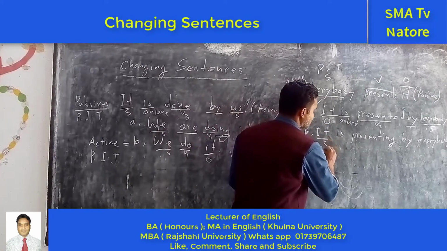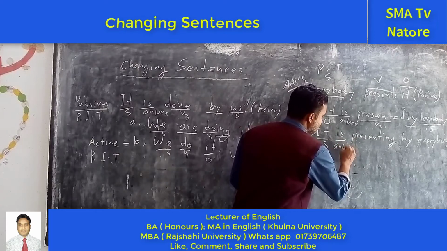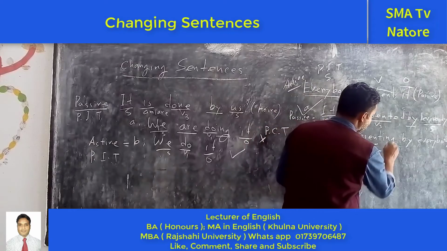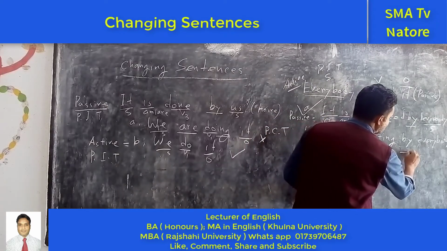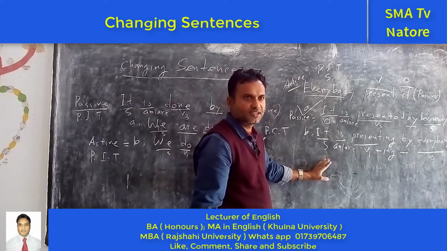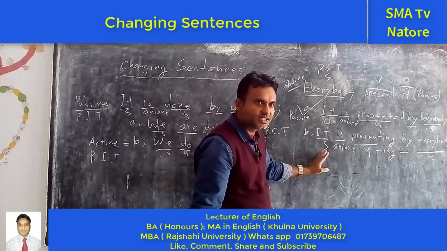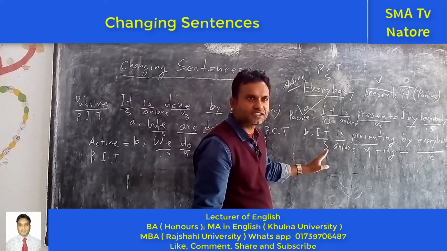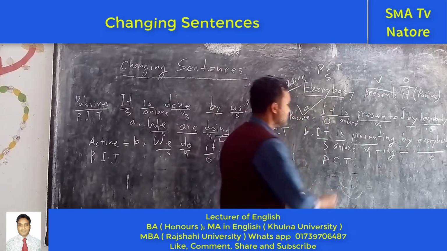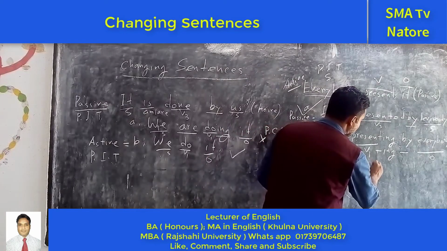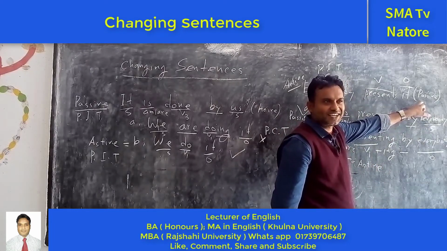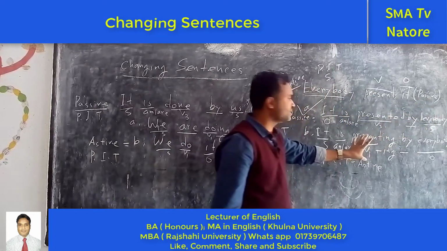First one is subject. Next one is am, is, are. Next one is the present form of the verb. Next one is ing. And next one is by. So here what happened? It is the active voice and it is called present continuous tense. So this one is the active. It is not possible to make it passive. The question is to make it passive. I am saying you have to make it the passive voice.